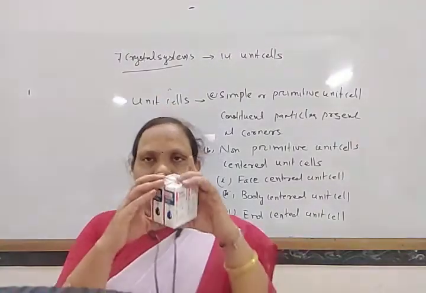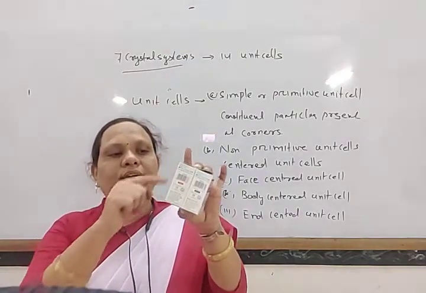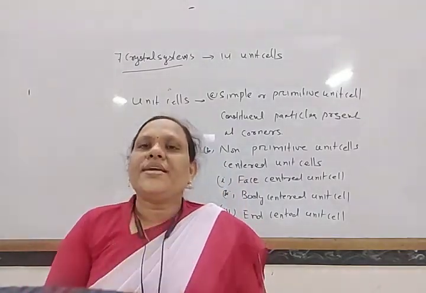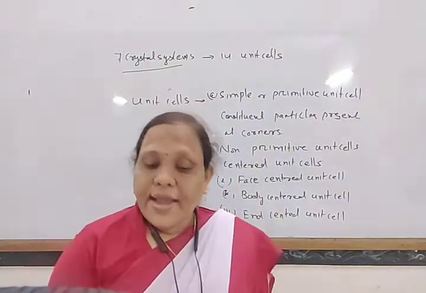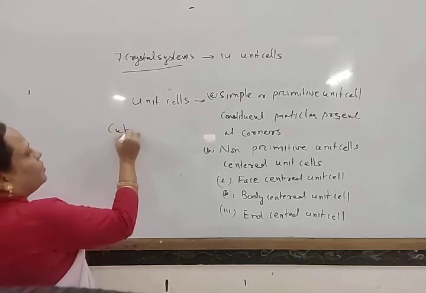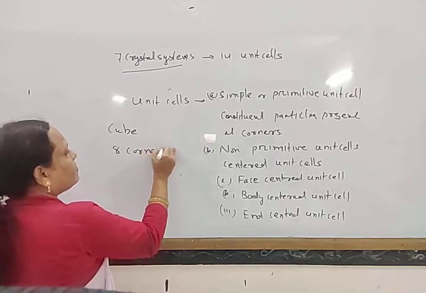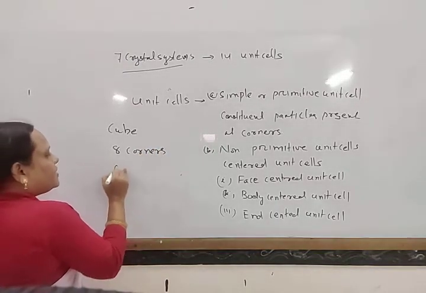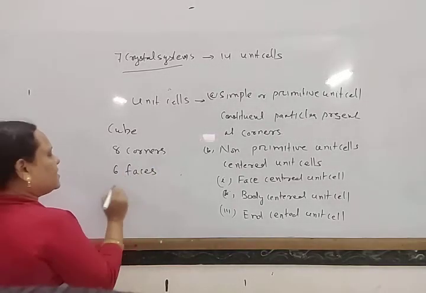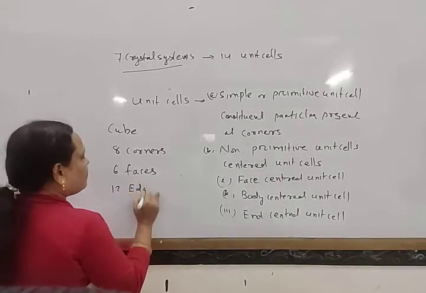So in a cube or in a tetragon there are generally 8 corners, 6 faces, and 12 edges.